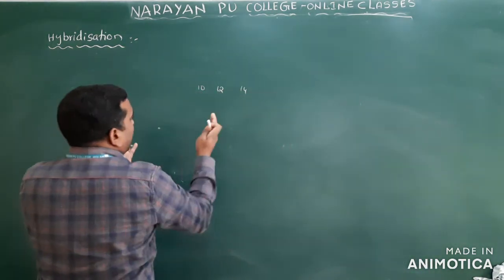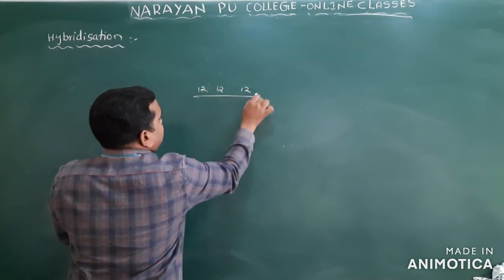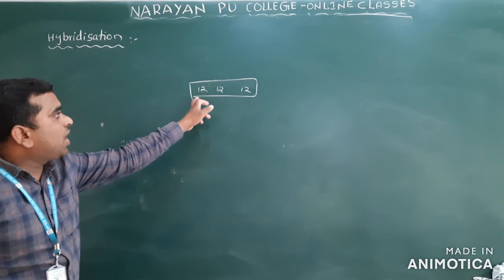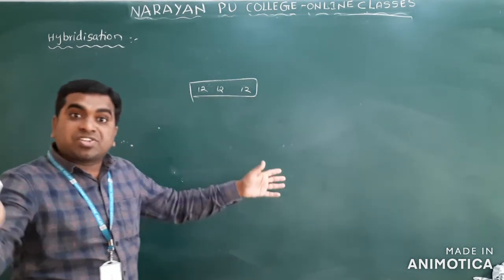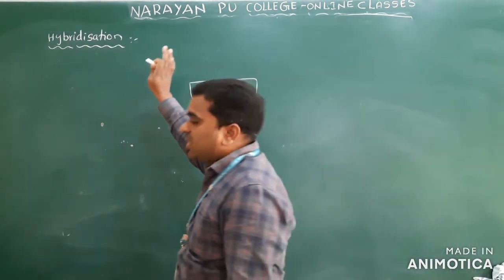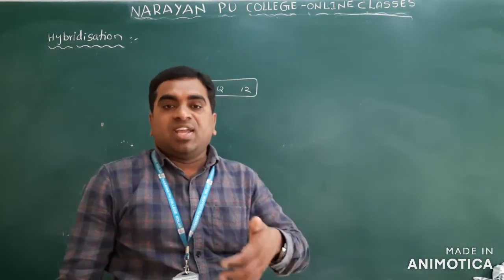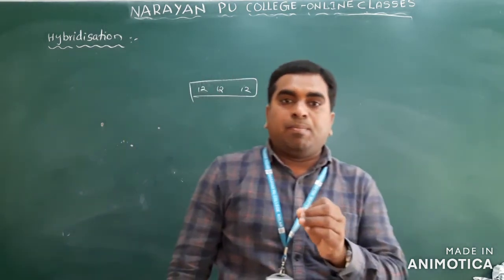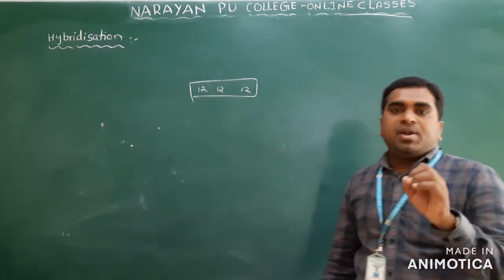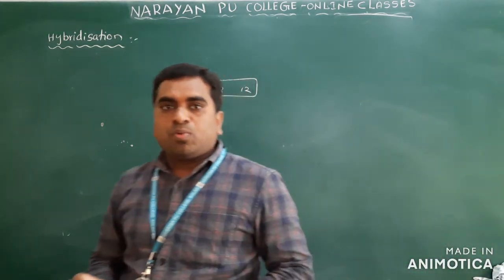After mixing, all have 12 kilojoules, the same energies, and the shapes are also identical. That process we call hybridization. The new orbitals formed having equal energies are called hybrid orbitals. So this is the concept.